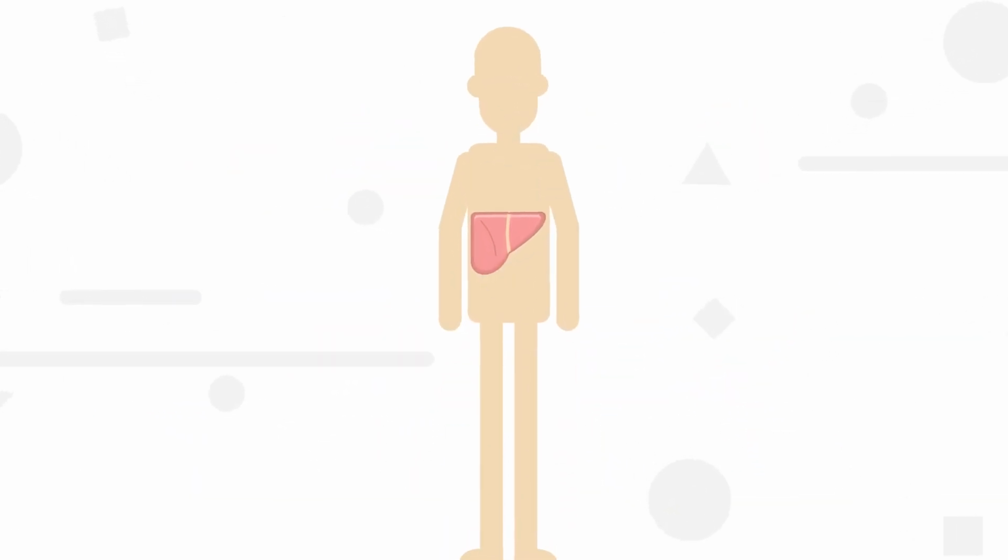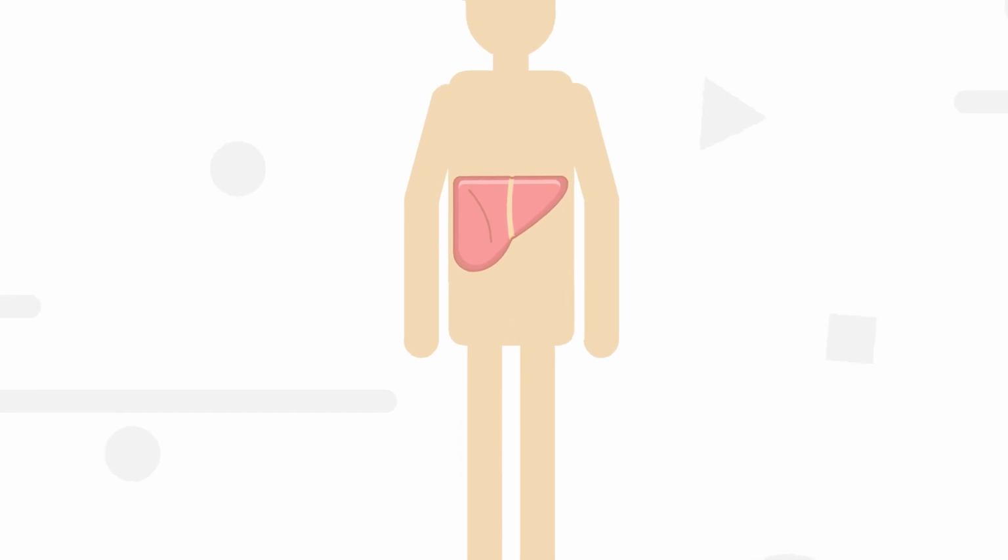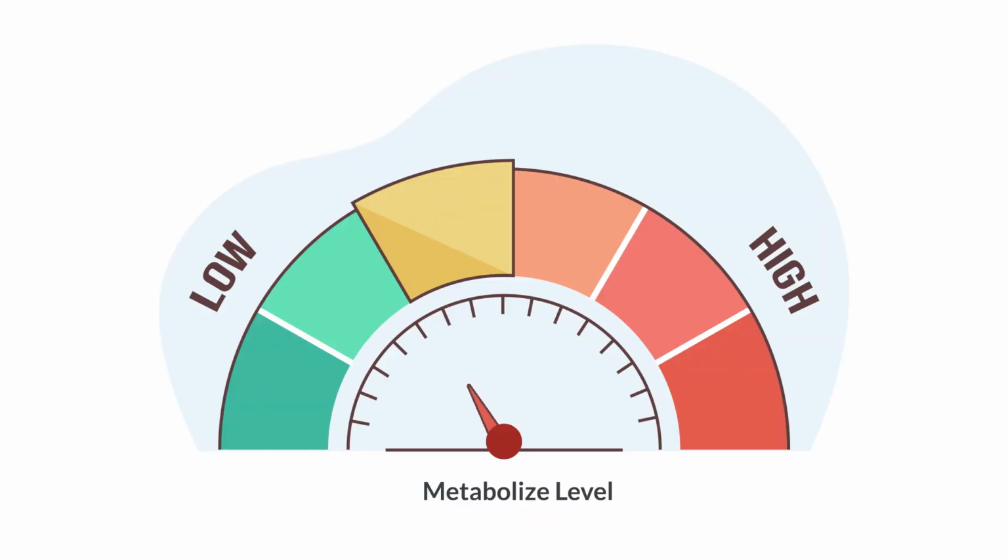Next, Alex's liver begins to metabolize the ingested alcohol. Alcohol is metabolized more slowly than it is absorbed. Healthy people metabolize alcohol at a fairly consistent rate, 0.5 ounces of alcohol per hour. Chronic alcoholics may metabolize alcohol at a significantly higher rate than average individuals depending on liver health.